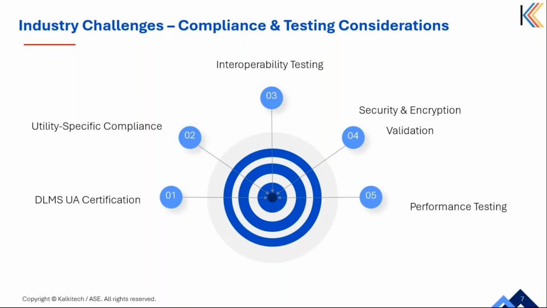Fifth is the performance testing. Meters must be tested under different conditions to ensure accuracy and reliability over time. Testing includes power consumption efficiency check, data transmission rate check, and real time response to commands. And poorly tested meters may lead to billing inaccuracies, operational failures, and also customer dissatisfaction.